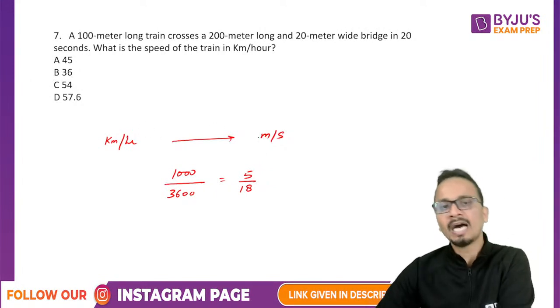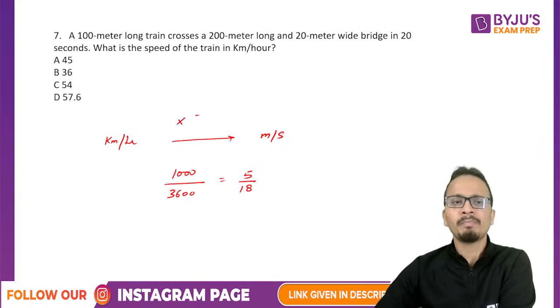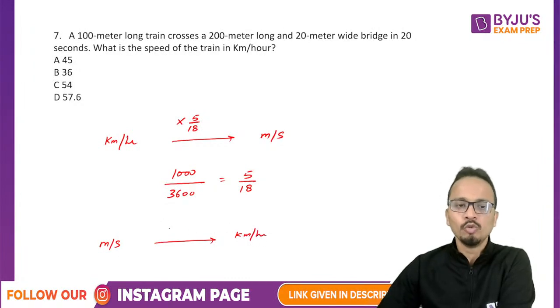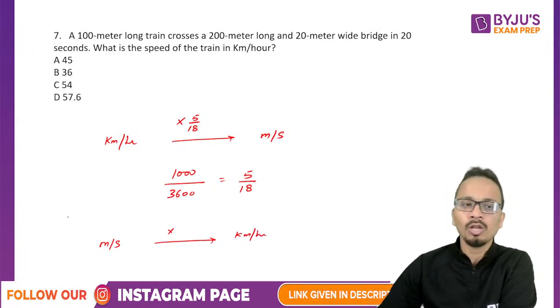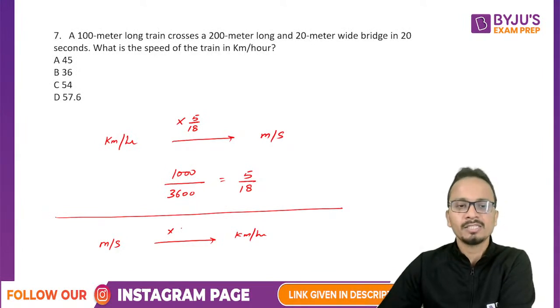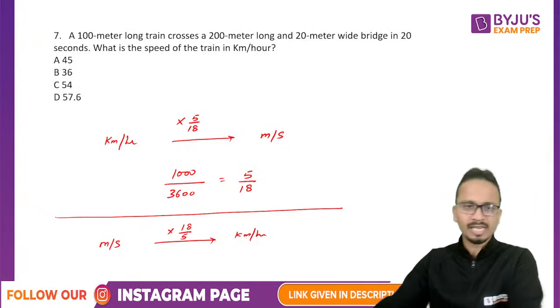So kilometer per hour to meter per second, you multiply by 5 by 18. If you're going from meter per second to kilometer per hour, you multiply by the reciprocal of the above factor, that is, you multiply by 18 upon 5. All right, am I clear?